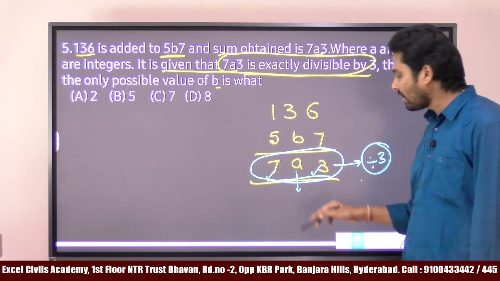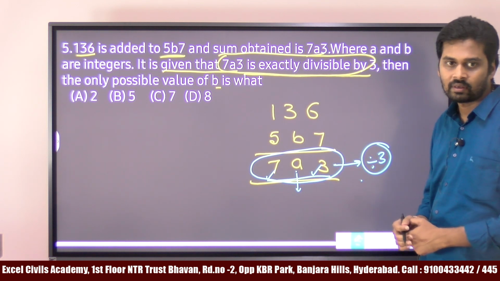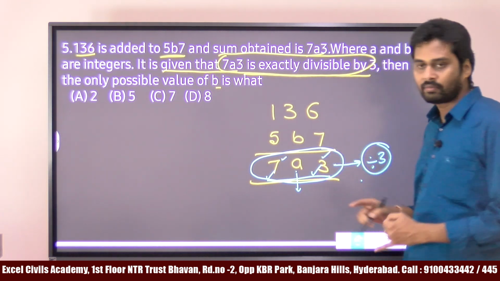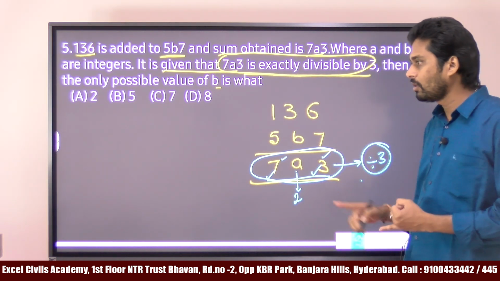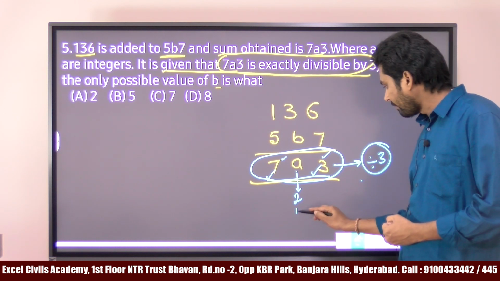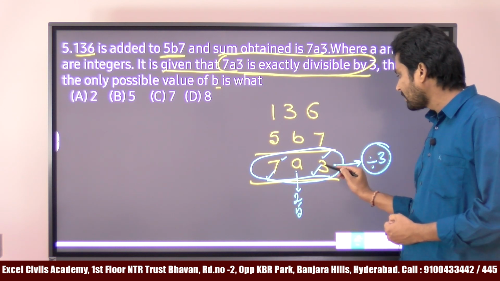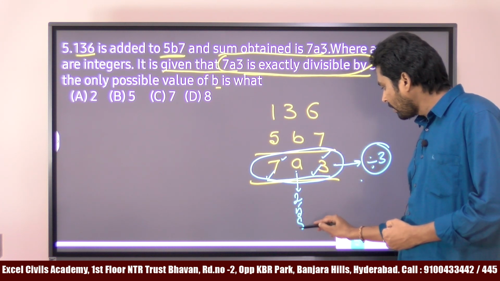Then in place of a, which number if I place, the resulting number is divisible by 3? 7 plus 3 is already 10. If I place 2, 10 plus 2 is 12, then it is divisible by 3. Next, one more number, 5. Again 7 plus 3 is 10, 10 plus 5 is 15, 15 is also divisible by 3. Next, one more number, 8.